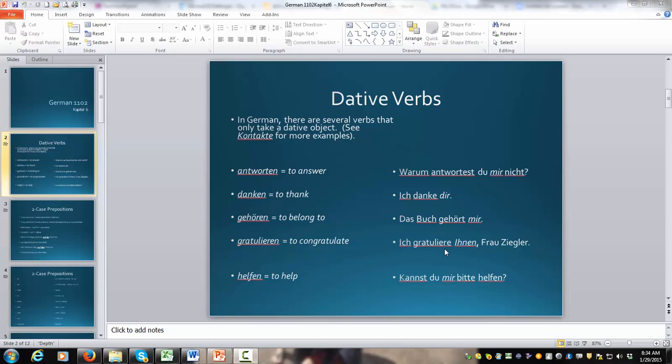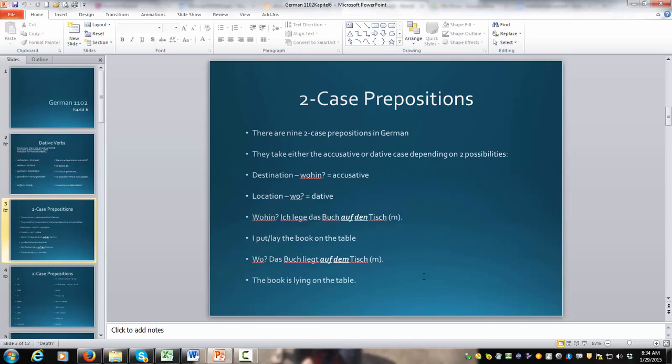Okay, we can review that in class because I want to move forward with this. The two case prepositions, recall that these answer either wo or wohin, and if it's wohin, it's going to be accusative. Just think of wohin gehst du or wo gehst du hin? Where are you going? If there's any kind of movement, action, it's always going to be accusative.